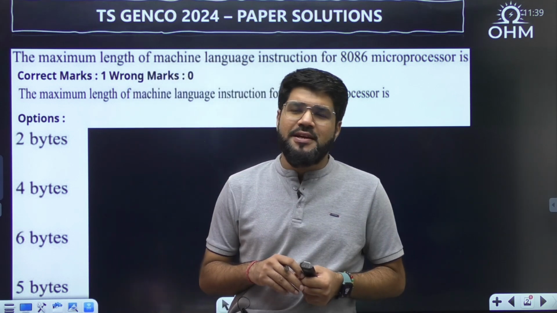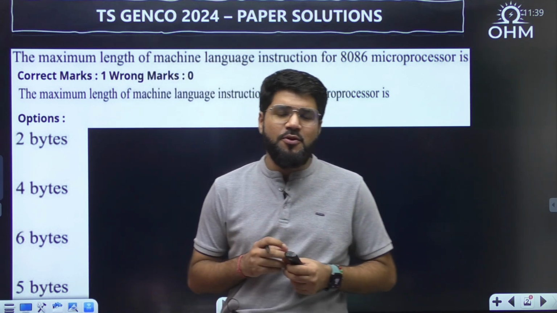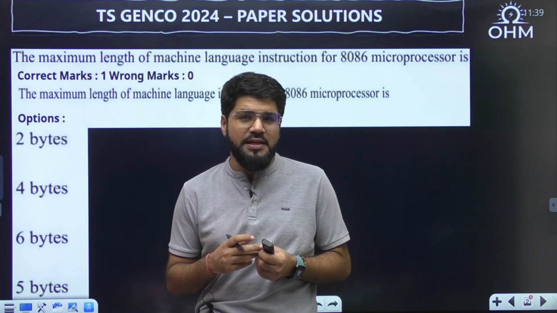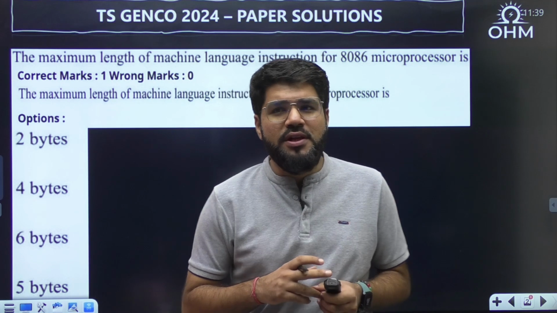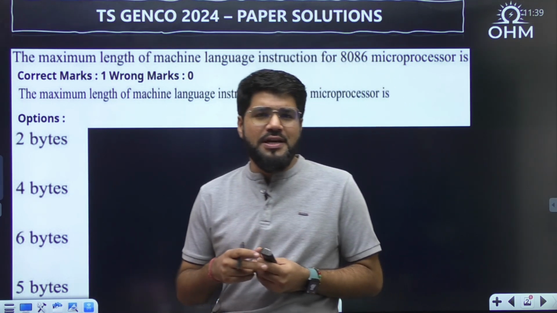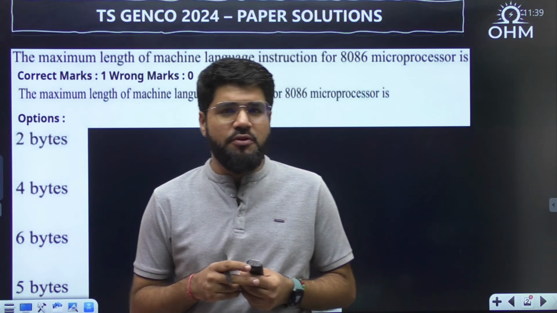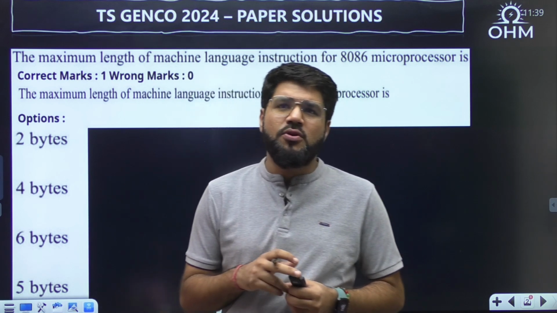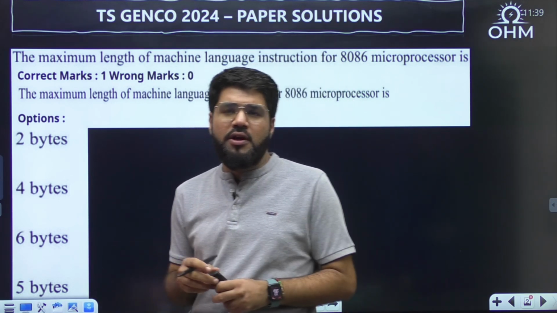Hi guys, so this is Rakesh Silreja, and now in this GENCO 2024 paper discussion, I will continue with the subjects of signals, communication and microprocessor. Of course, there is only one question, a direct question from microprocessor coming up. Communication also has given just one or two questions for you. Signals has given around 5 to 6 questions. So let's also talk about the difficulty level one by one.